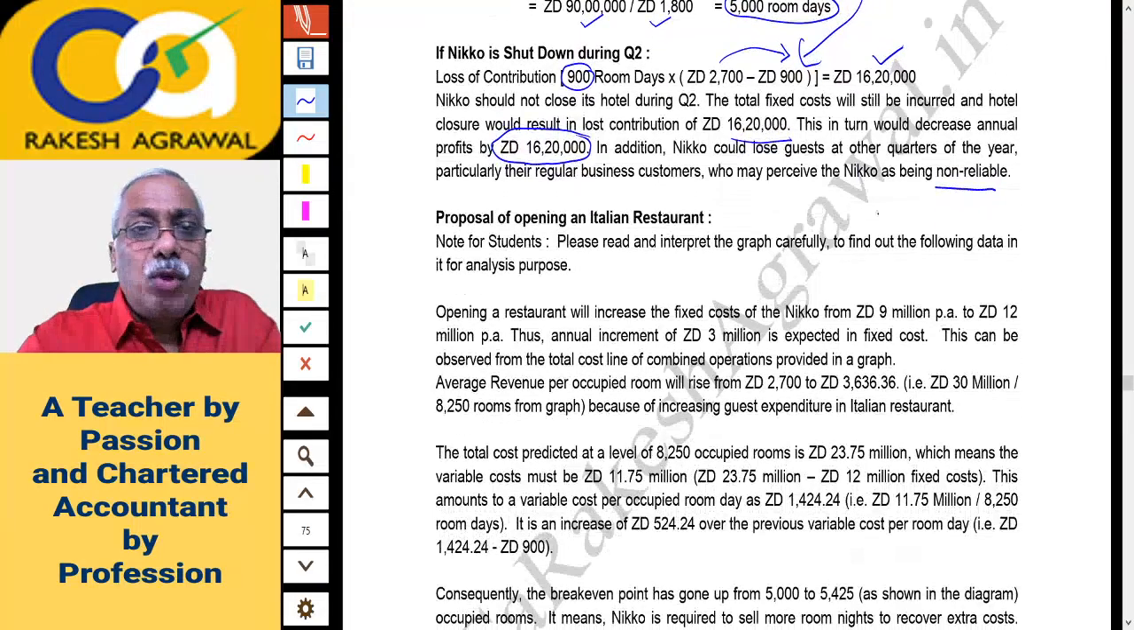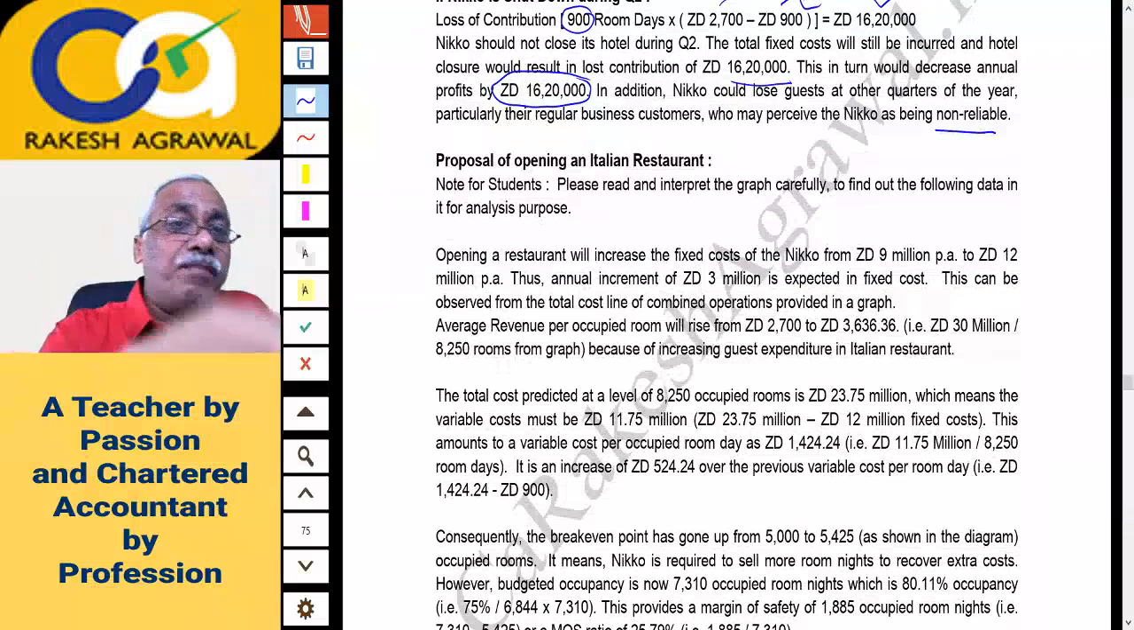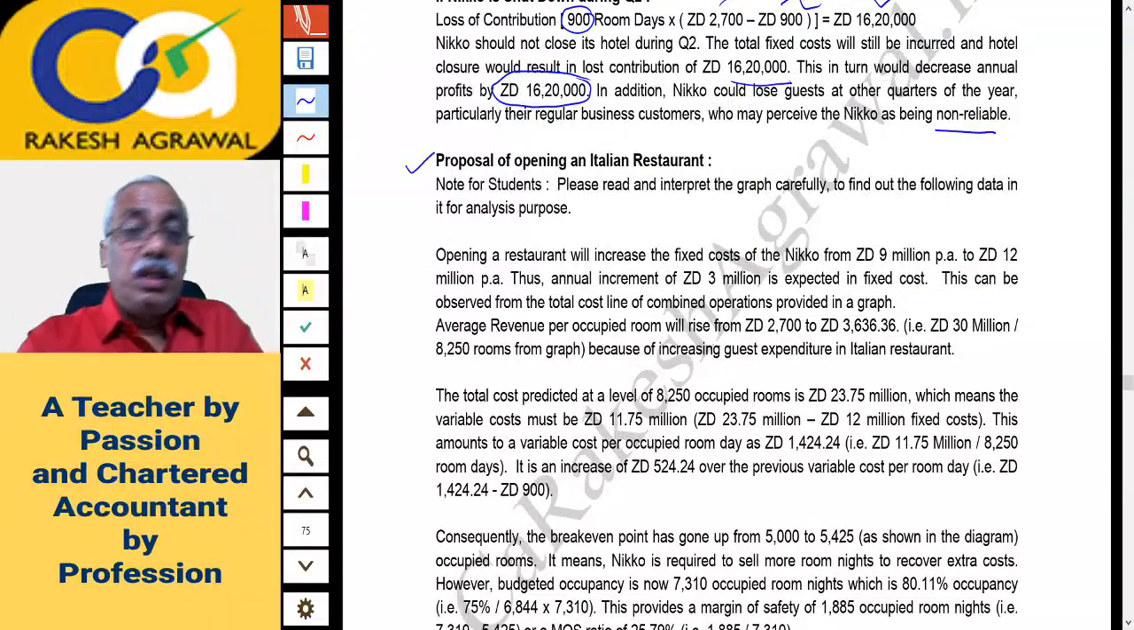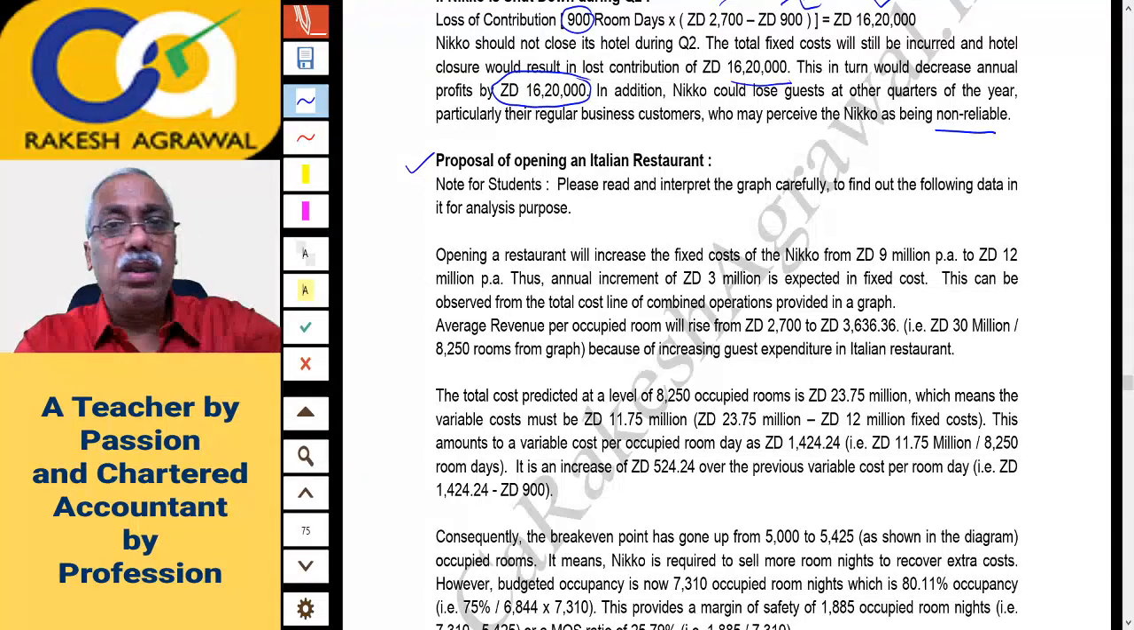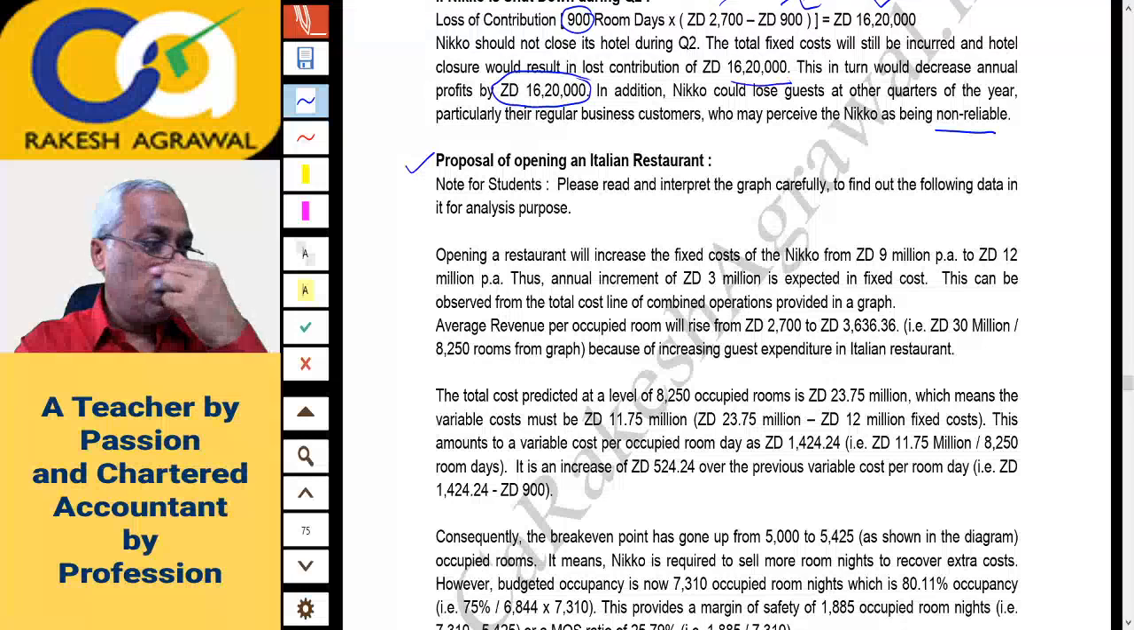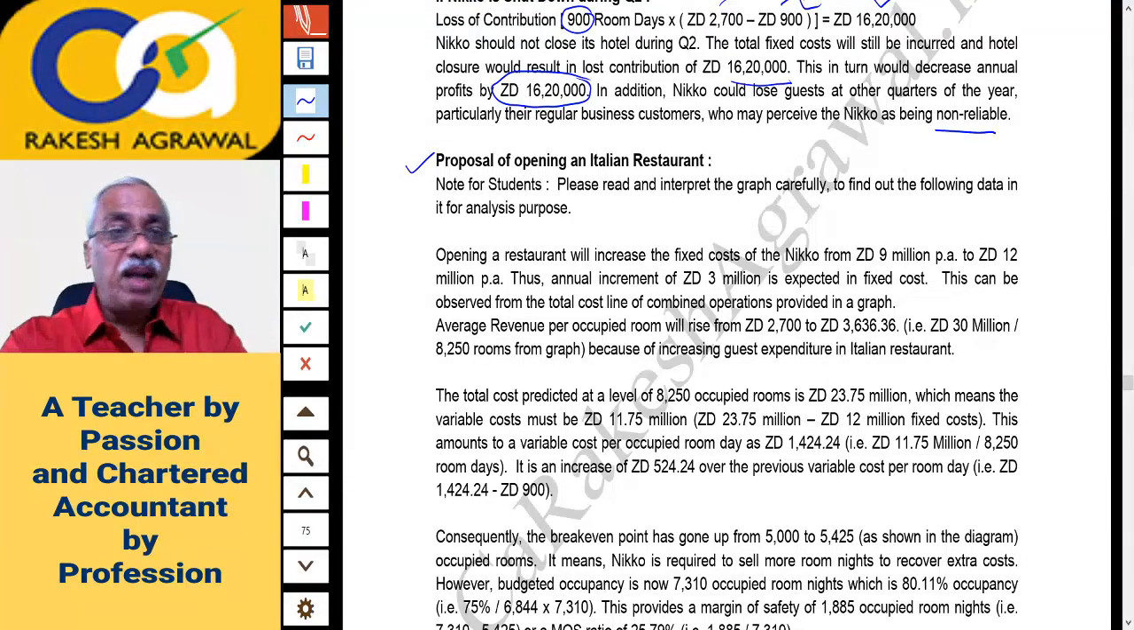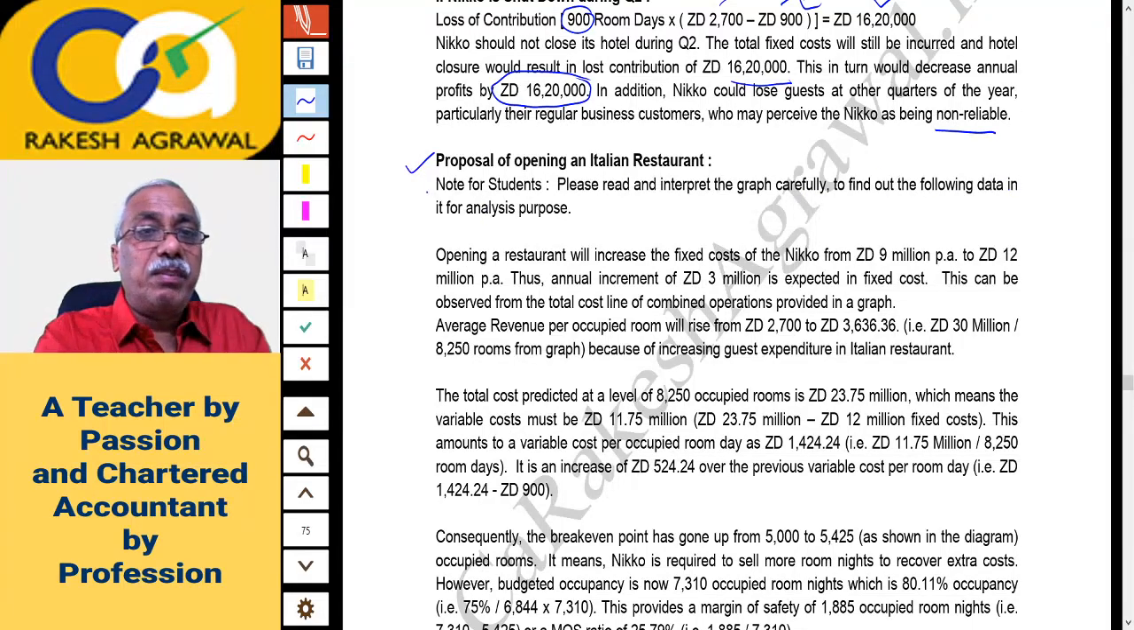Now, the proposal of opening an Italian restaurant. This proposal was given to you in that graphical form. Do you want to refer to the graph? Just open the page, so I won't go back and forth. I'll continue, but keep an eye on the graph also. From that graph, you'll get this data. Note for students: please read and interpret the graph carefully to find out the following data for analysis purposes. I have added this note naturally; the institute won't give you this note.